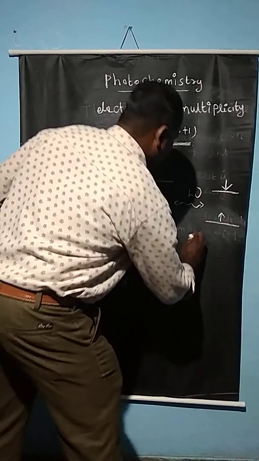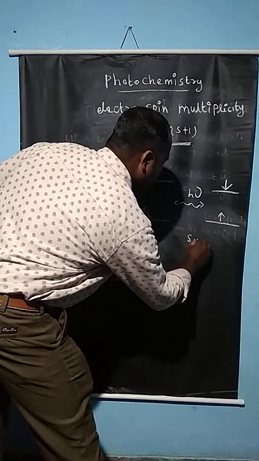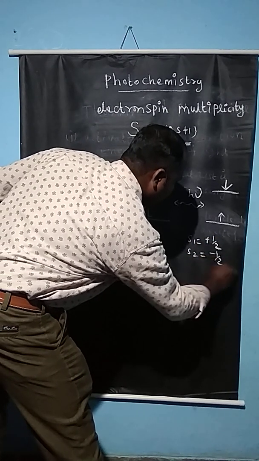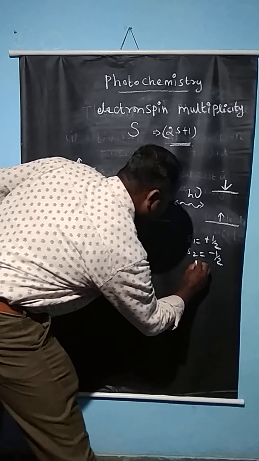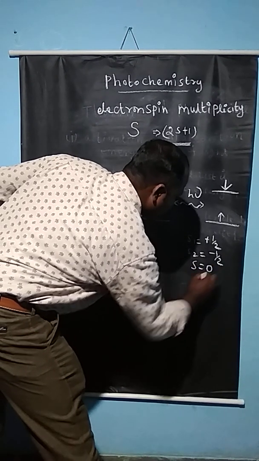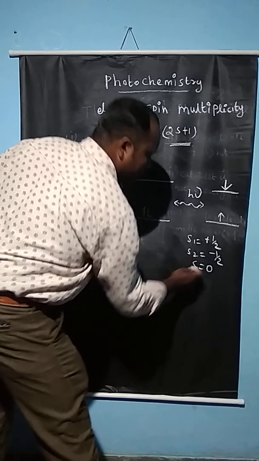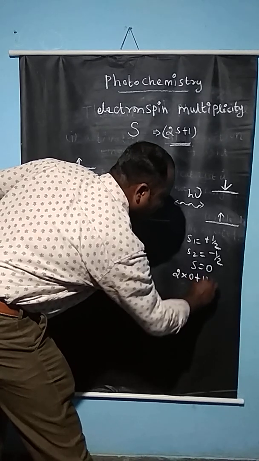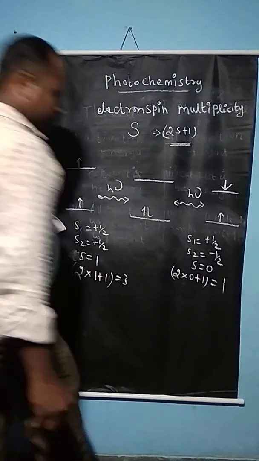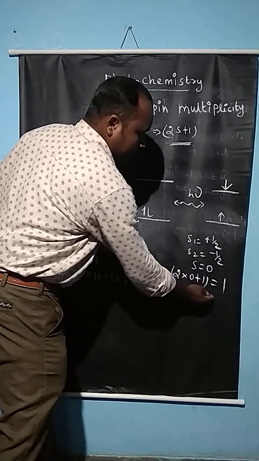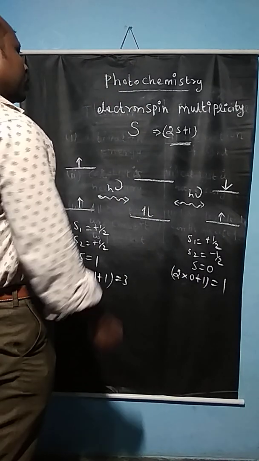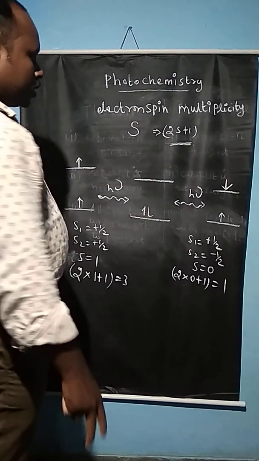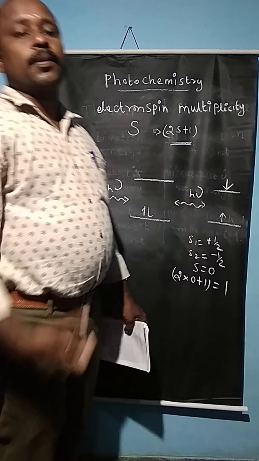Here S1 is equal to plus half, S2 is equal to minus half, so the total spin value S is equal to 0. Apply S equal to 0 into the formula 2S plus 1: 2 into 0 plus 1, that is 1. So it is a singlet excited state. These are the electronic transitions in the molecules after absorption of light.